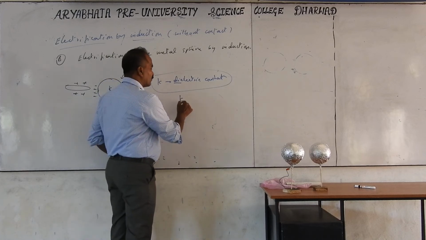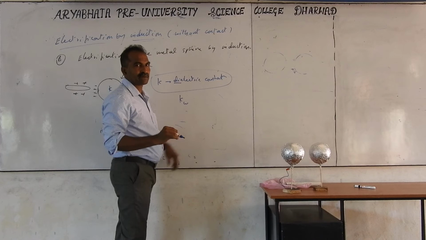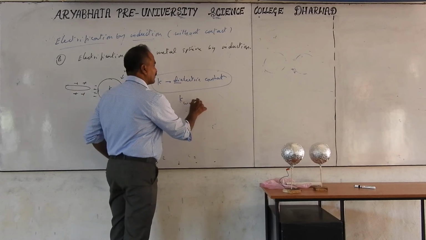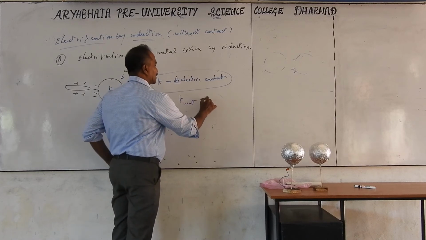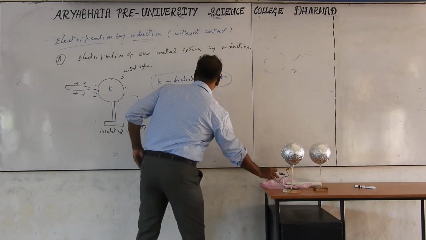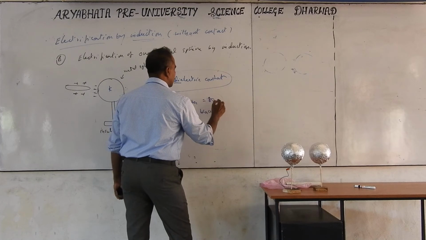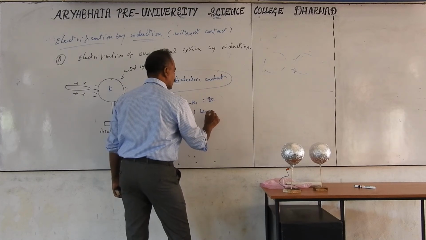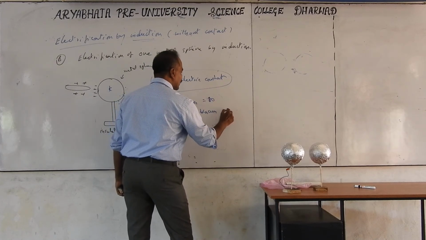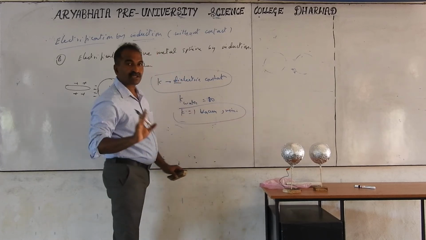Don't worry about this value, because after Coulomb's inverse law we are going to discuss K in detail. For water, this K value is equal to 80, the maximum value. And K is equal to 1 for vacuum. This is the minimum. The K value will not take less than 1; it can start from 1 only.